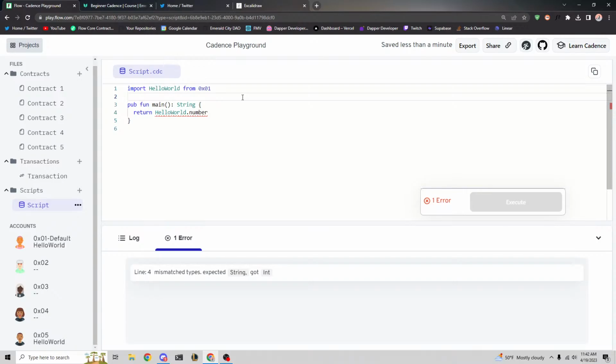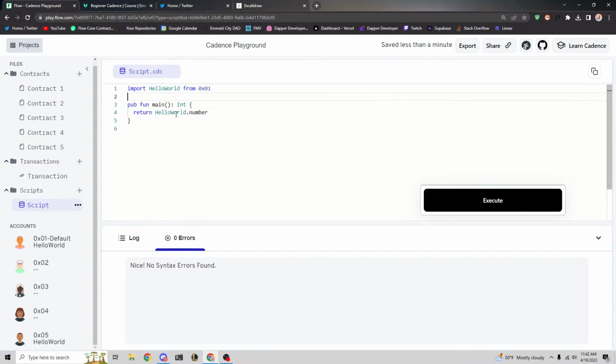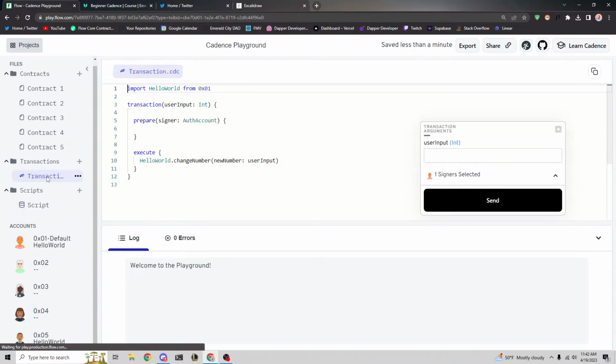Yep, Cheetah, you're definitely right. But more specifically, what exactly do you have to change here? Yeah, line 3, right? So I'm assuming you're talking about this one, right? So we have to change the return type because it's supposed to return an integer now. So now the error is gone. We can execute and we get 100. So yeah.